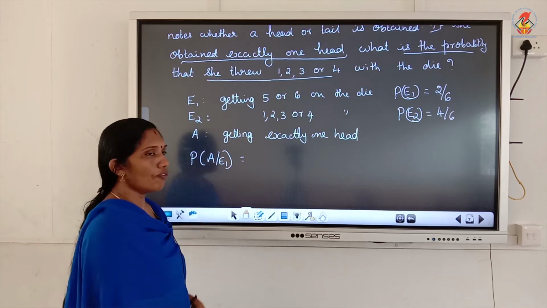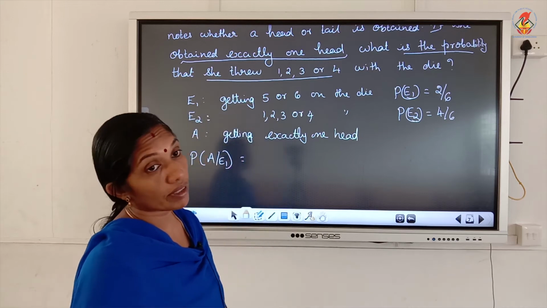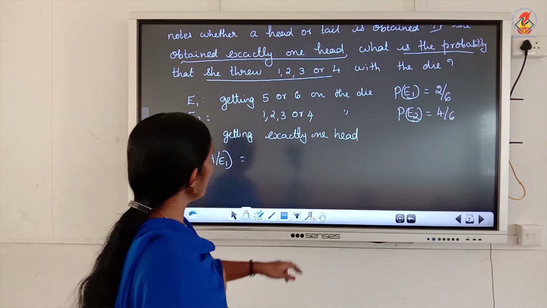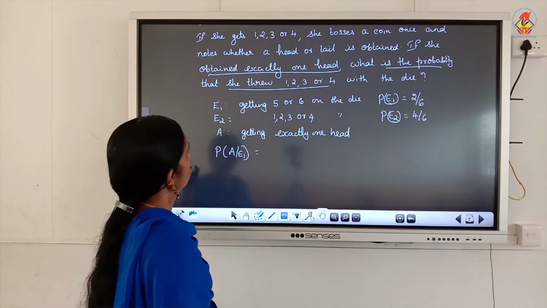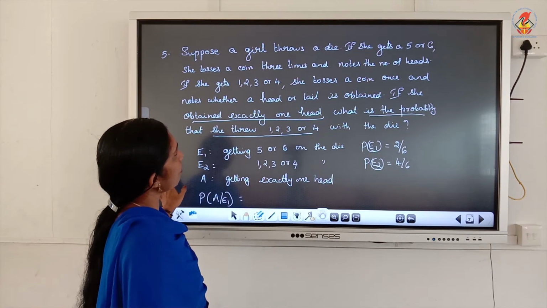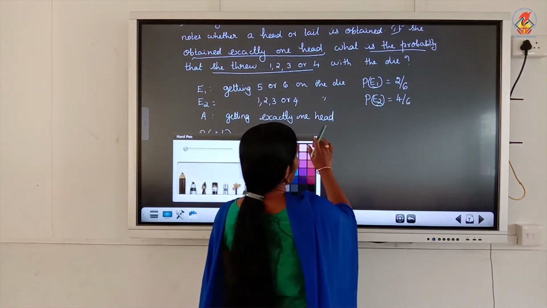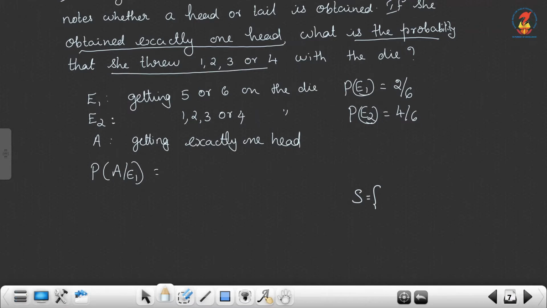So, after getting 5 or 6, what did she do? She throws a coin 3 times. Okay, isn't it? If she gets 5 or 6, she tosses a coin 3 times. What is the sample space?